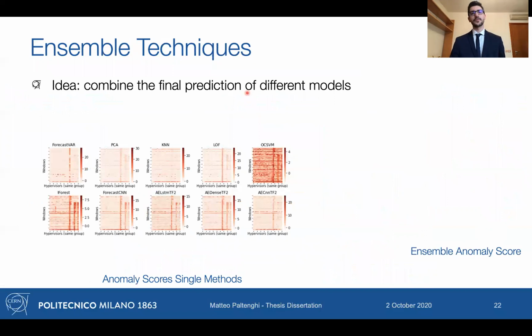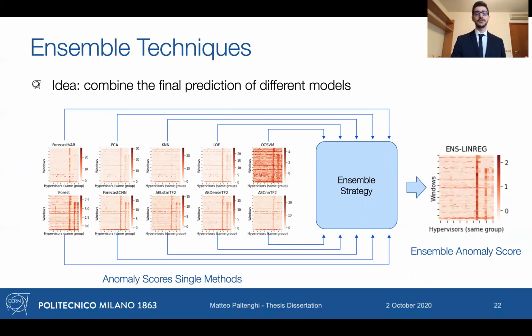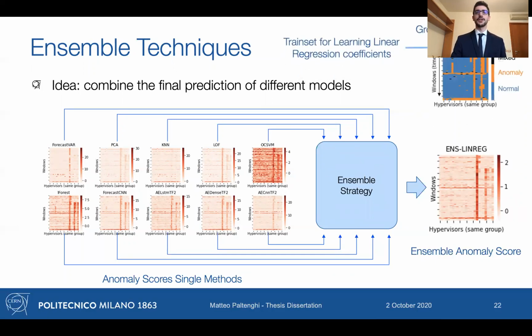Once we have the predictions of the single methods, we have here 10 predictions for the 10 methods that I just described. We want to enable ensemble strategies. So we want to put them all together in order to create a new score that is derived from the single ones. Among the various unsupervised techniques that we explored that were suggested in the literature, like taking the average or taking the maximum, we also explored this novel variation that is a weighted sum of the anomaly scores of the single methods, where the coefficients of this weighted sum are learned through linear regression. This linear regression model is learned by using the first part of the dataset, so the very first days of our benchmark dataset.